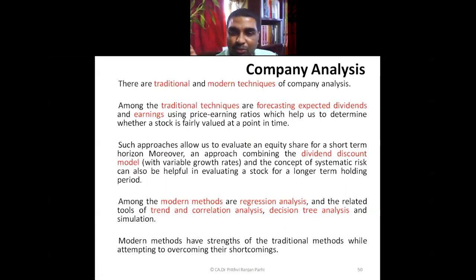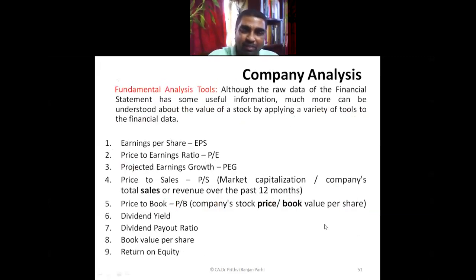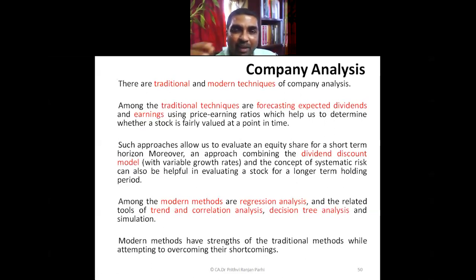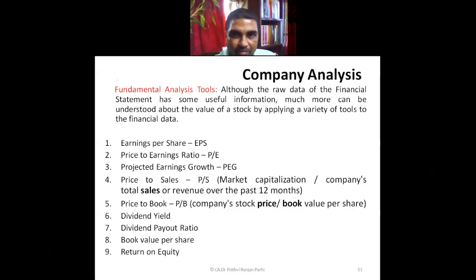Decision tree analysis, where you find out various possibilities. There is possibility A, possibility B. If A happens, then again further possibilities are like this. So we think of various possibilities, and various possible decisions are considered. On that basis, we try to arrive at the value of the company, but ultimately we'll be arriving at the value of the equity share or security.